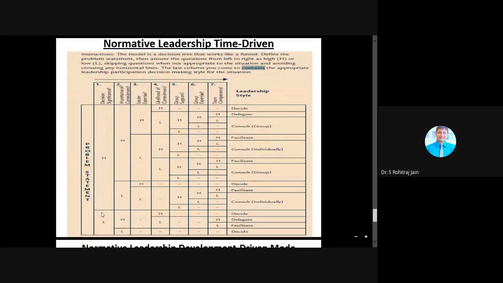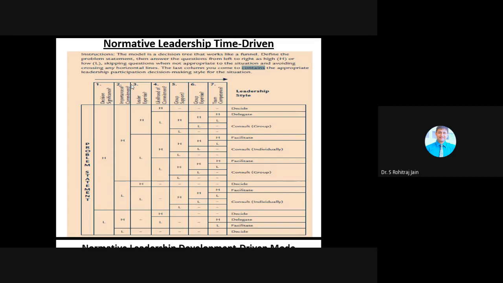Now you can see here, problem statement. This model, the normative leadership time driven model, is a decision tree that works like a funnel. So define the problem statement, then answer the questions from left to right.